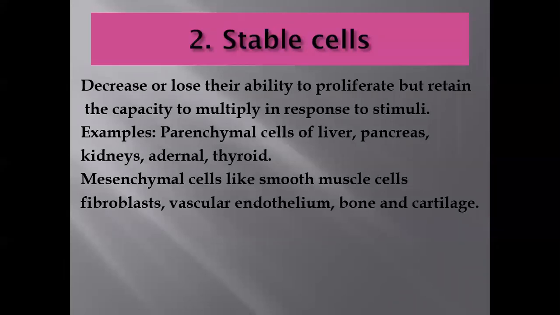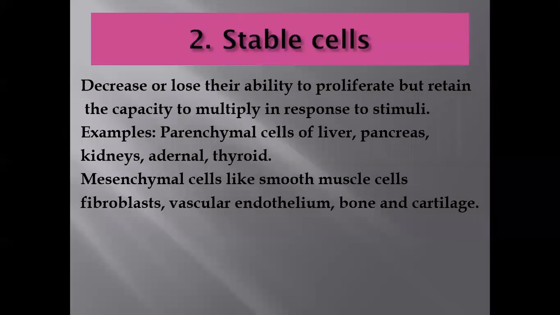As I have told you, when there is any pathological need or any physiological need, they can enter into the cell cycle and regenerate themselves. Examples of the stable cells are parenchymal cells of the liver, pancreas, kidney, adrenal gland, thyroid gland, and the mesenchymal cells like smooth muscle cell, fibroblast, vascular endothelial cell, bone and cartilage cells.